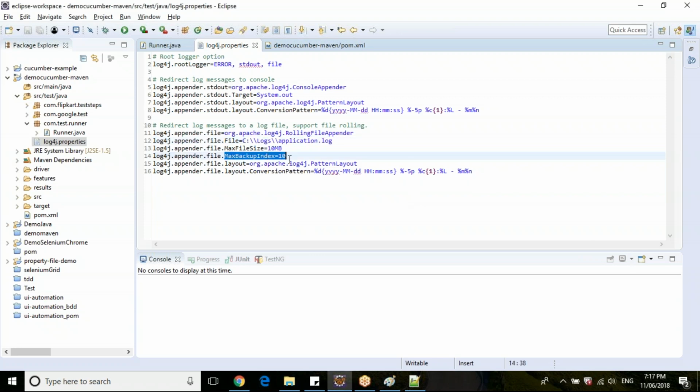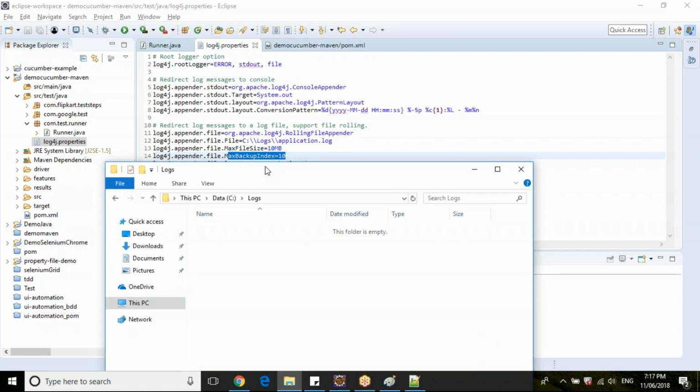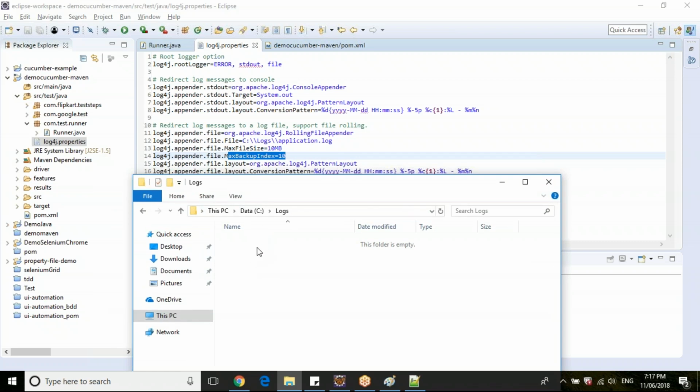Then you have a maximum backup index. When you say maximum backup index is 10, it tells the backup file index. Let's say the application log file is created here. It specifies how many backup files it can create.